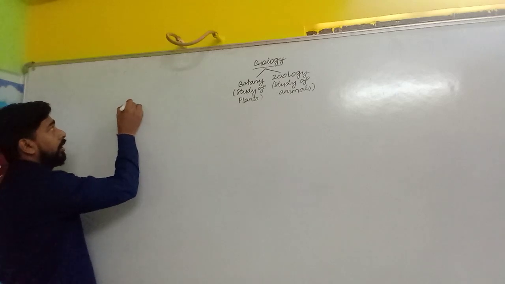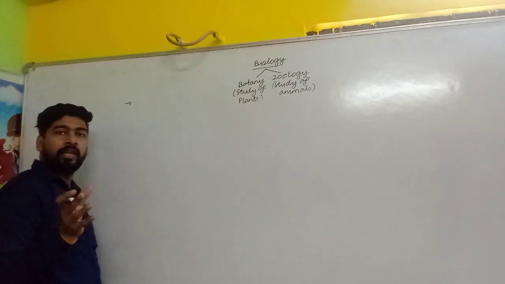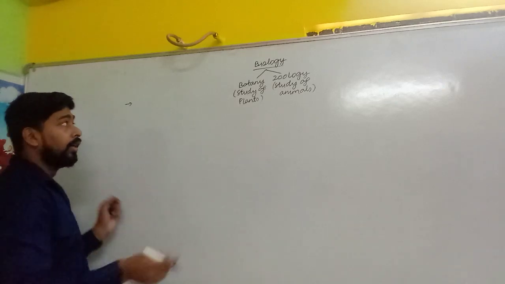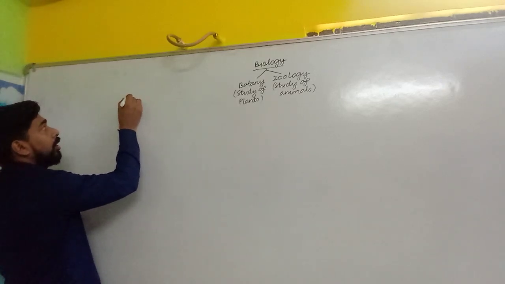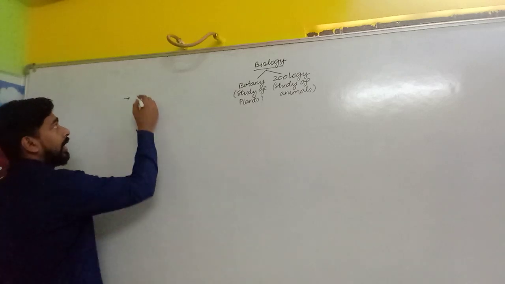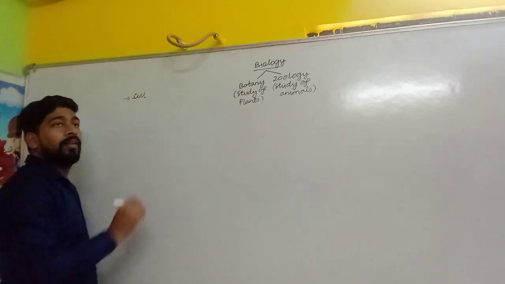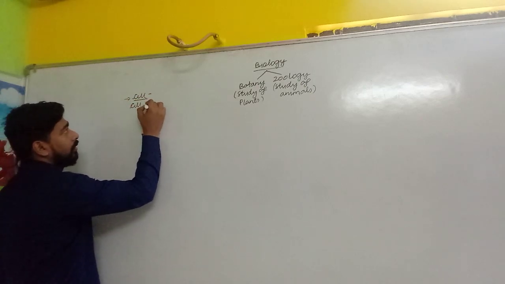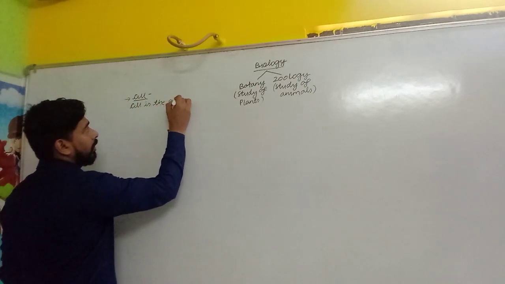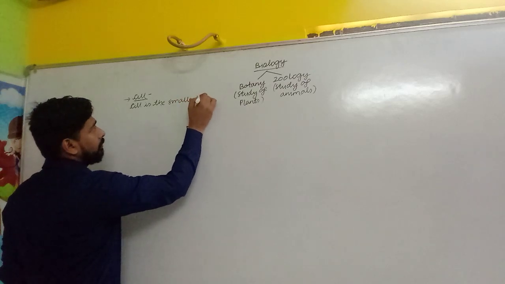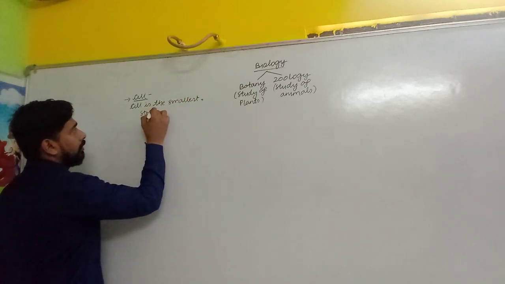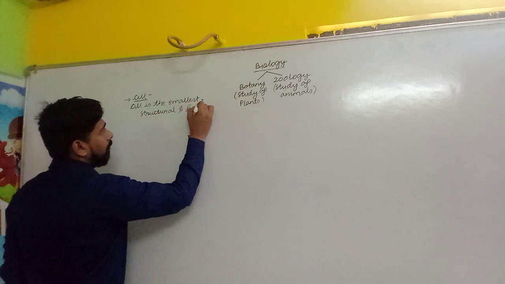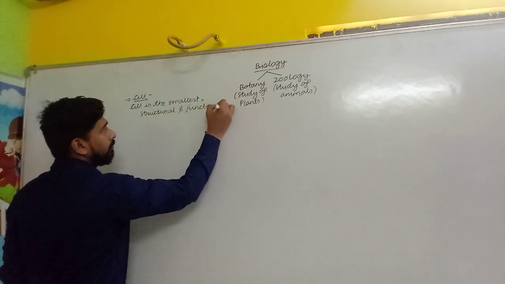Okay, if anyone asks how many systems our body has, हमारी body में total कितने systems होते हैं? So before knowing this, you have to be aware that our body is made up of cells. What is a cell? A cell is the smallest structural and functional unit of life.